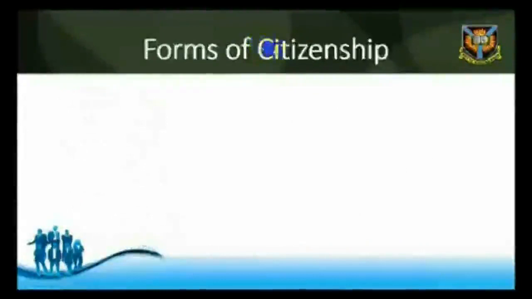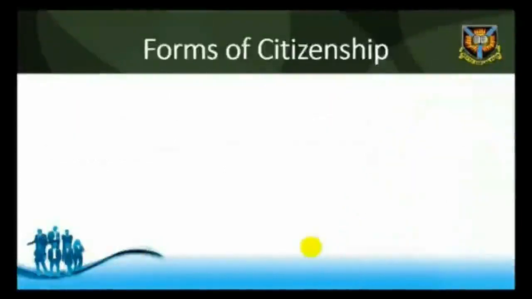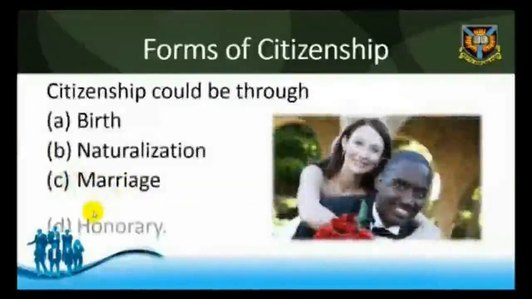Forms of citizenship. Every individual in a country claims the citizenship of a particular state or another. For example, a person whose parents came from Nigeria but live in Ghana, which is another country from where he or she was born, is a Nigerian, no matter how many years he or she has lived in Ghana. Citizenship could be through A. Birth, B. Naturalization, C. Marriage, and D. Honorary.